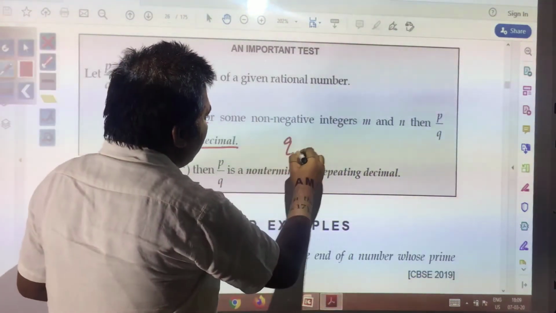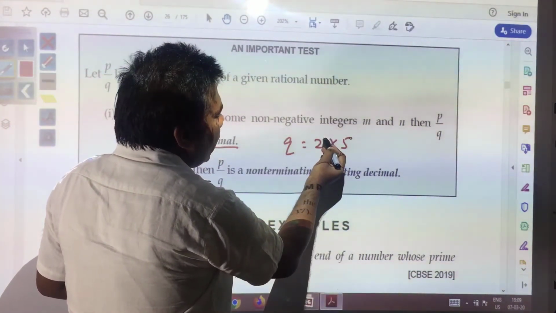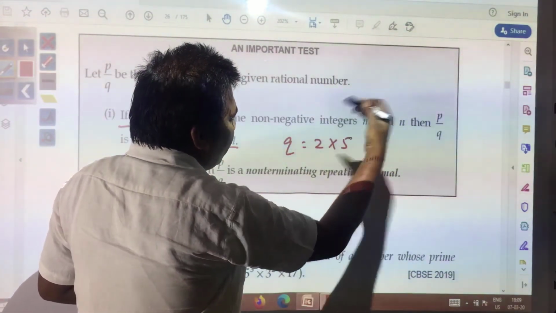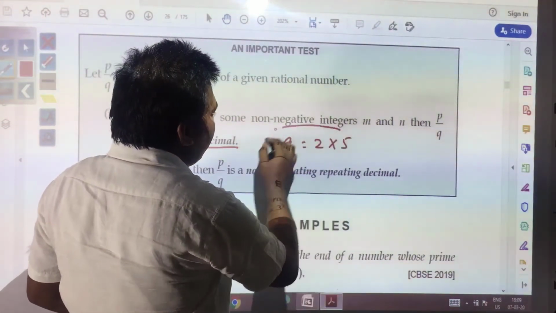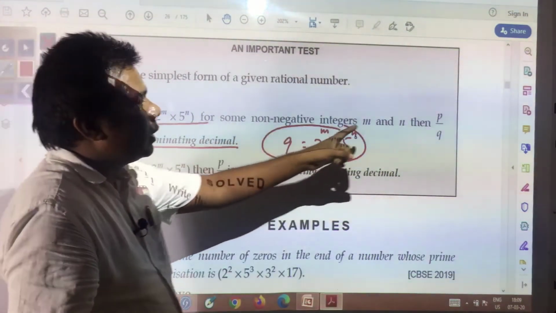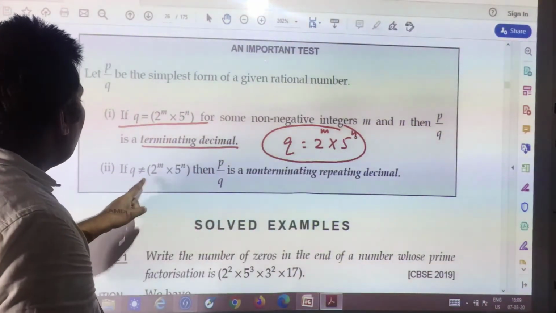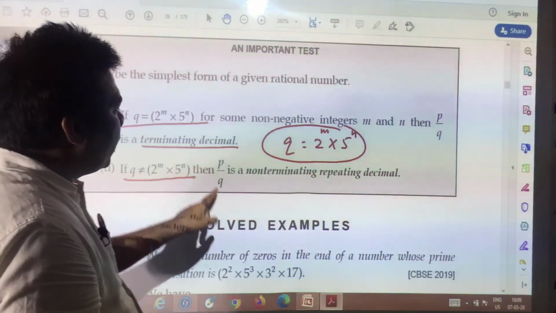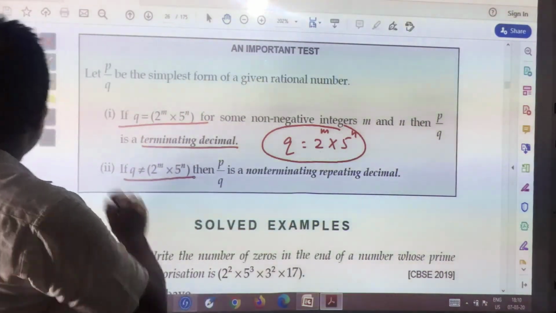Suppose q will be in this form, this m could be any non-negative number 2, 3, 4, 5, 1, 2, 3, 4, 5 up to infinity. Here n will be any positive integer 1, 2, 3, 4, 5, any. So in this form, if it will be there, then the given rational number p by q will be a terminating decimal. If q is not equal to 2 to the power m into 5 to the power n, then p by q is a non-terminating repeating decimal. This is required to be remembered.